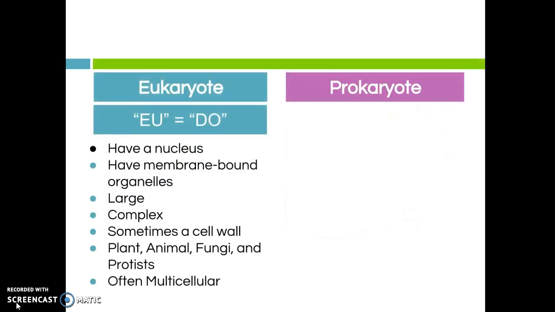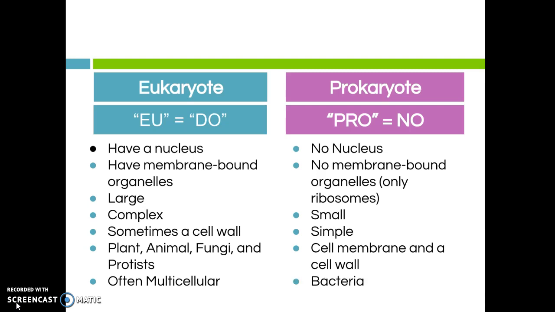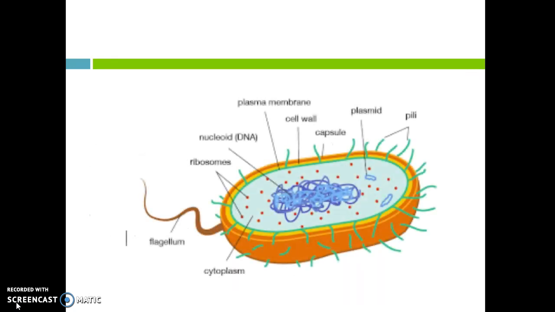On the flip side, a prokaryote or a prokaryotic cell, pro means no nucleus, no membrane-bound organelles. These typically are smaller. They're very simple because they're not crowded by organelles. And they have a cell membrane in addition to a cell wall for added protection. And why they have a cell wall is because these are bacteria which are always unicellular. So they're just one single cell, and so they get added protection from that cell wall.